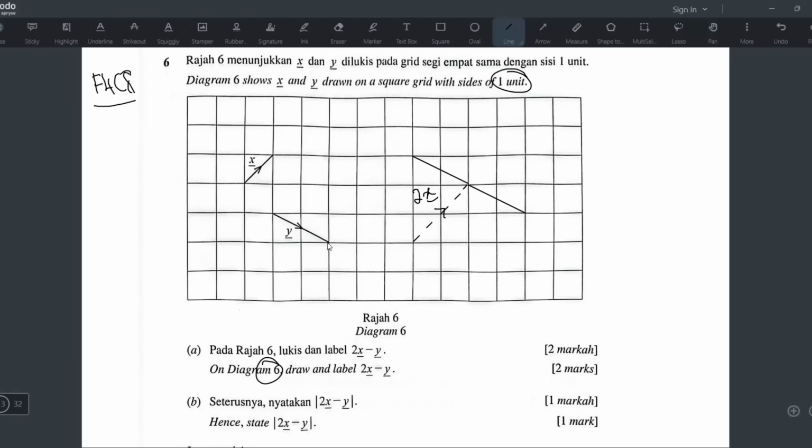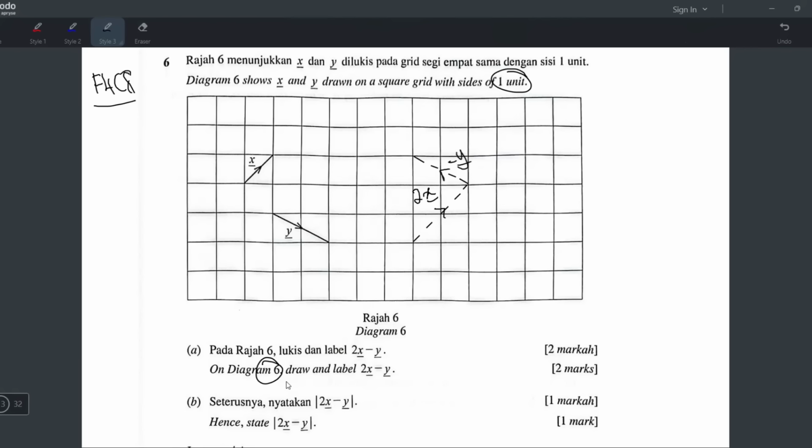And of course, left 2 squares, up 1. Because this one is 2i minus 1j. So negative, it will be negative 2i plus 1j, like that. Okay, and of course this has to go, and use dotted line also, like that, and erase off this line. Alright, this one is minus y.